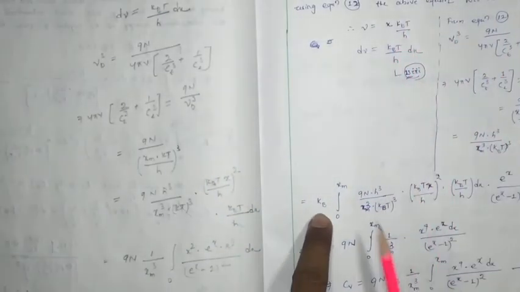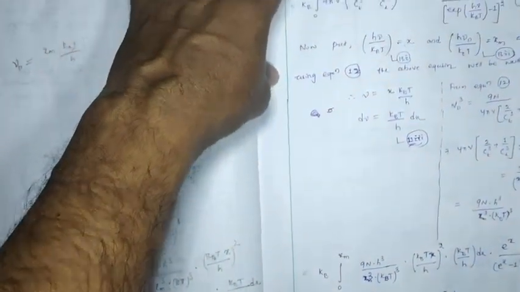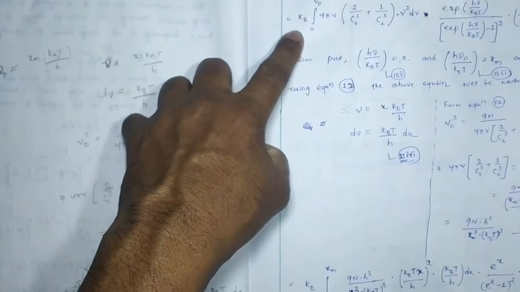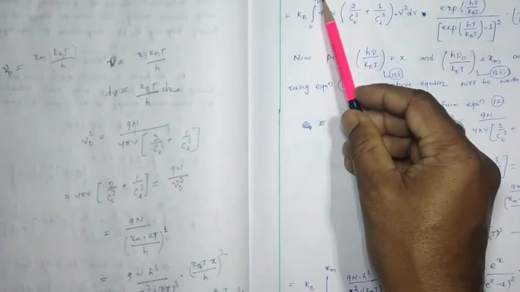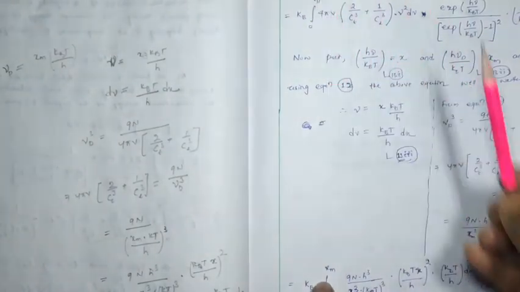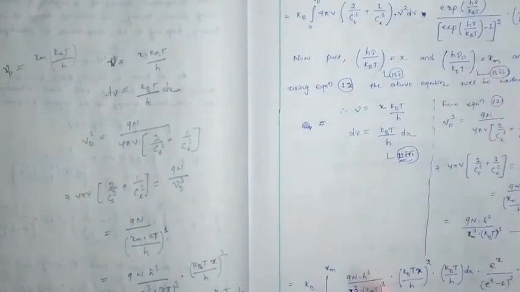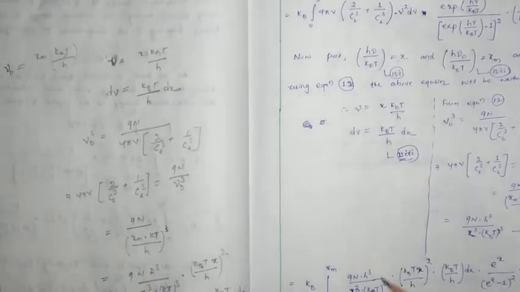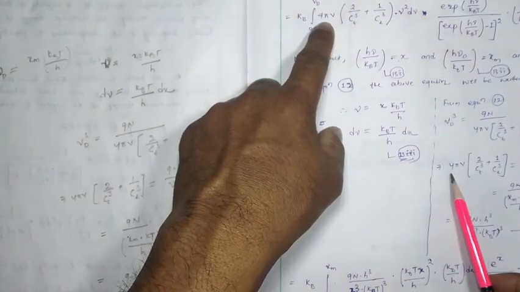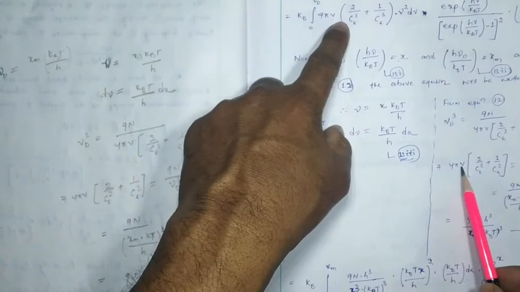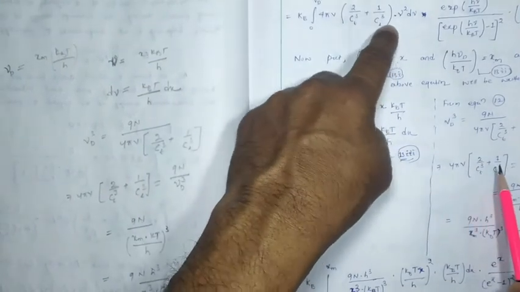Okay, now I am just substituting the values. See, k_B is already here, I have written k_B, 0 to x_m here. Here mu_D is the upper limit, so mu_D is a function of x_m, so it will be 0 to x_m. So the upper limit will be 0 to x_m, and here you can find that 4 pi V, this much value is nothing but how much, this much.